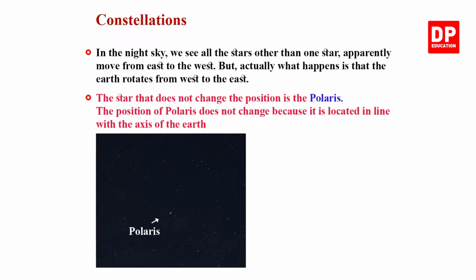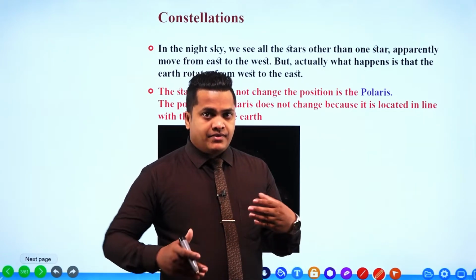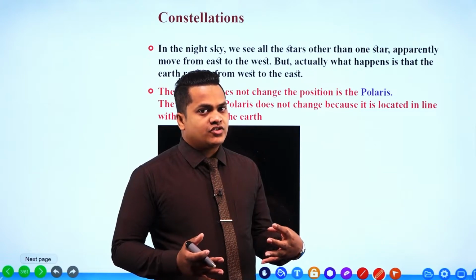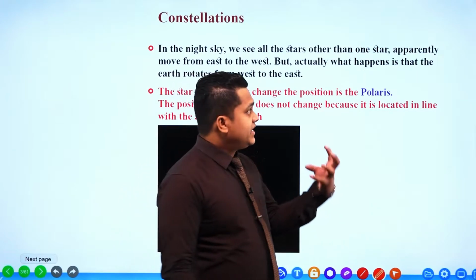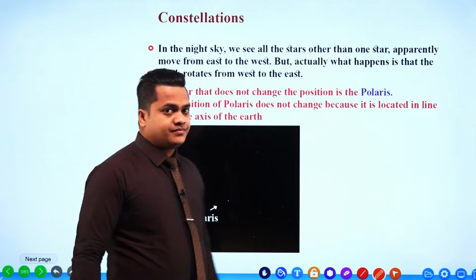So here it is given, in the night sky, we see all the stars other than one star apparently move from east to the west. So apparently, when you check the time day by day, when you go and check these stars or constellations, my dear children, we can see that the stars are going to move from east to the west.